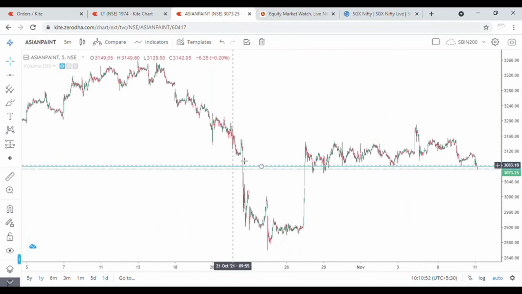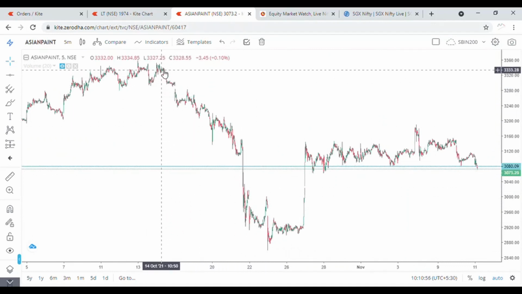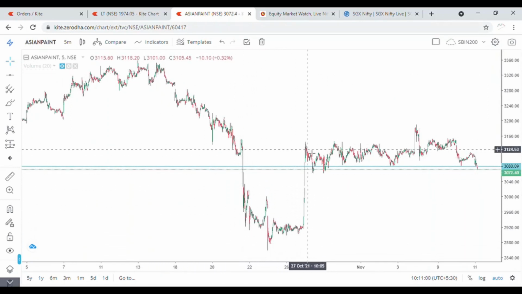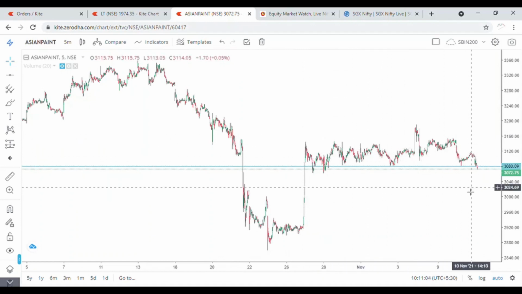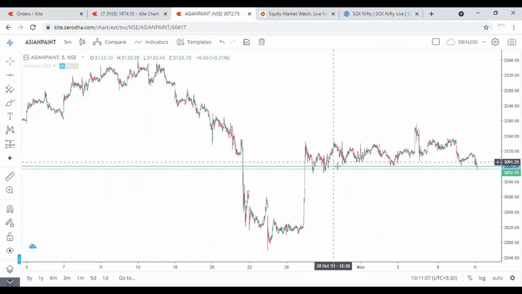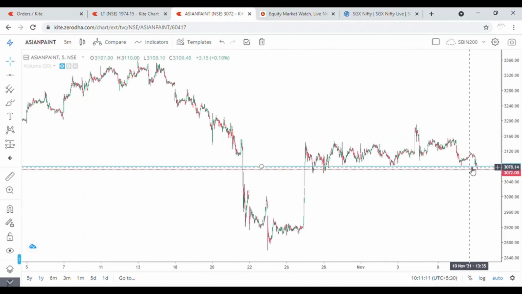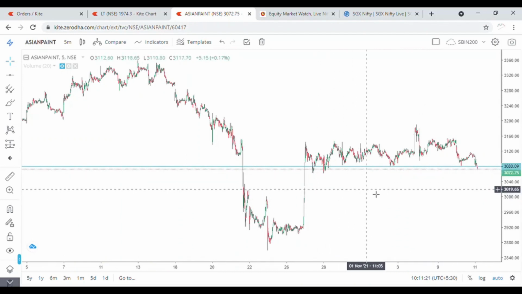You can clearly see there is a trend change, and price came down heavily, pushed back again, but again they started a sideways trade, and again they have tested this level multiple times. Once this level is broken, this stock will become a very good candidate for short trading. This is what happened today, and I have already made my short position in this stock.